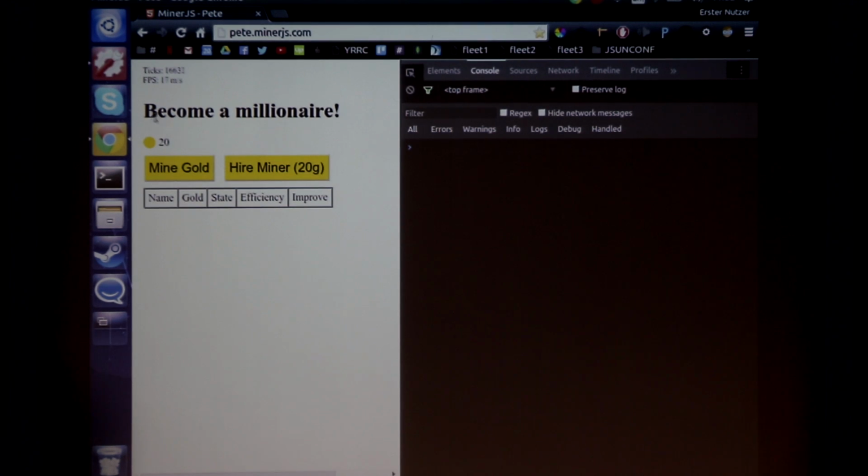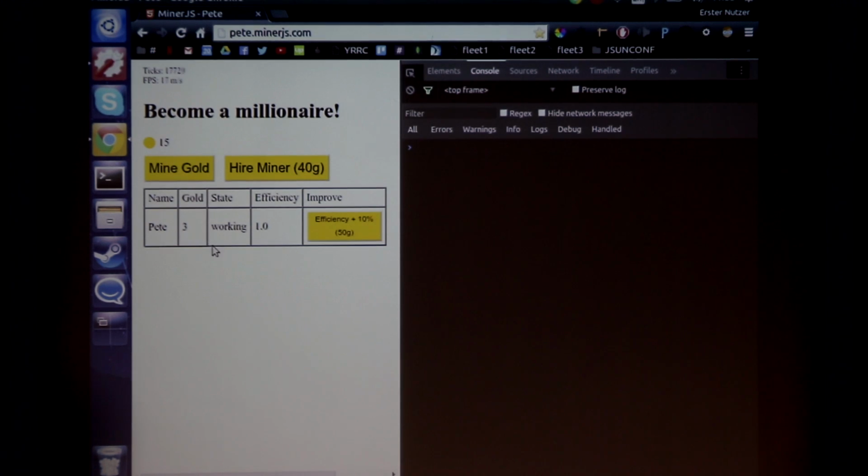So what do you have to do here? It's a very simple game. The goal is to become a millionaire, and you have 20 gold and you can mine gold. So it's a classic clicker game. And it's also an idle game because you can use your gold to buy a miner. So here's Pete. Pete is working in the mine, and every 5 gold or so, he puts his gold into my pocket. And he's working.